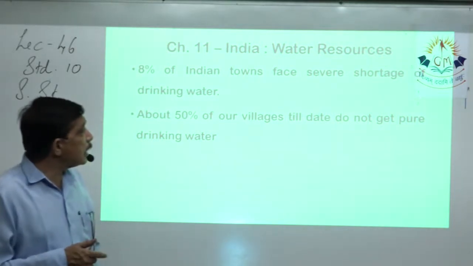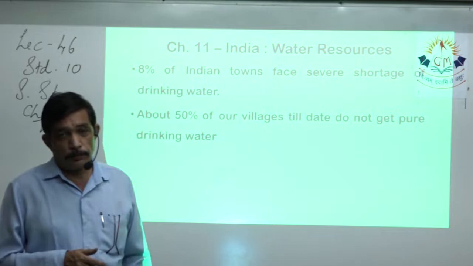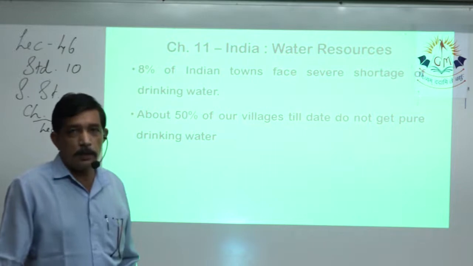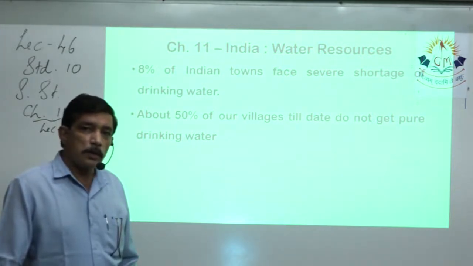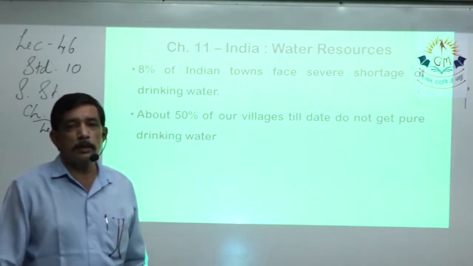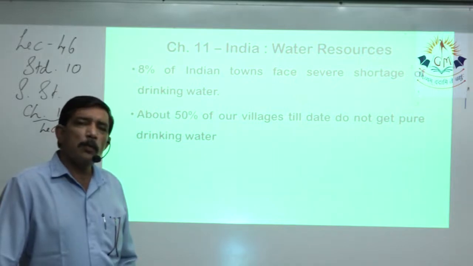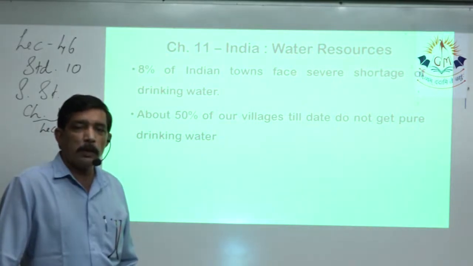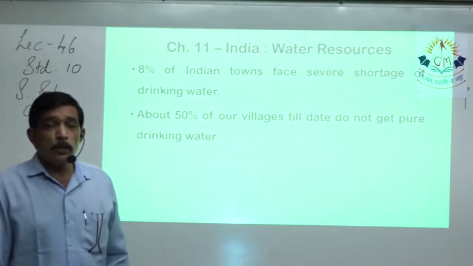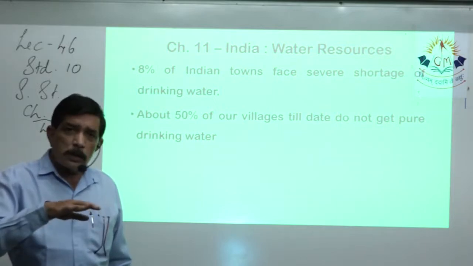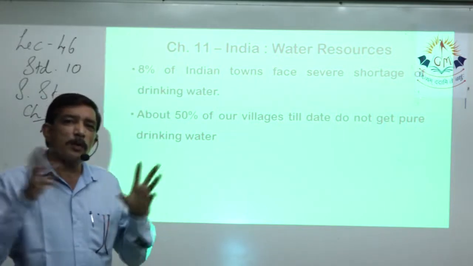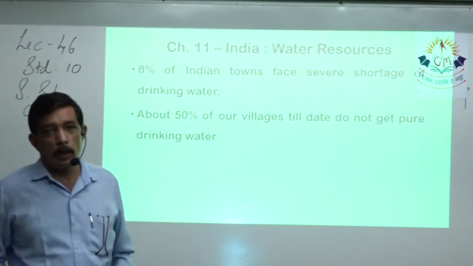50% of villages do not get pure drinking water. Of course, they have been using the traditional ways to obtain drinking water. For example, rain falls in their land, which is quite open, not cemented and tarred like in the cities. The fields and open areas, jungles, all of those things are available in the countryside, in the rural area, or we can say the village areas. So the water seeps in the ground and is almost pure. You can say 99% of that water is pure. But then lots of impurities get added to that water.